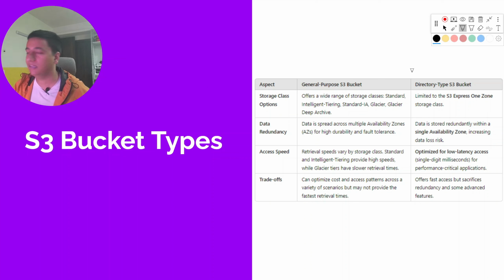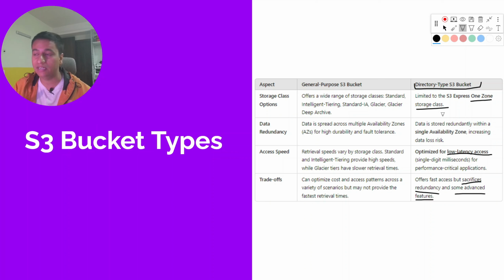So that is why it is not recommended for production use cases, because for production you need some sort of redundancy, right? You need some backups or replications into different AZs. Your general purpose bucket has all those features. You can utilize all those storage classes, and you can also take the benefit of multi-AZ deployments to make your deployments more durable and fault tolerant. So now you will understand this table even better. These two, which say one zone, are reserved for the directory type bucket, and every other class is for the general purpose bucket.